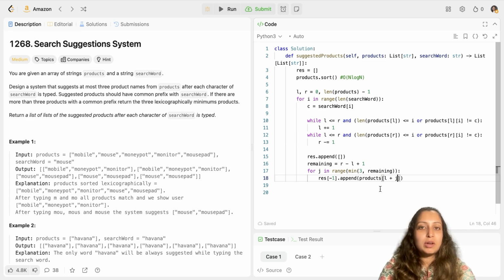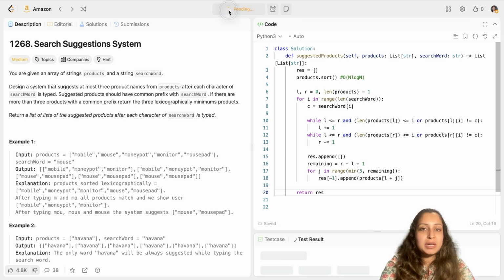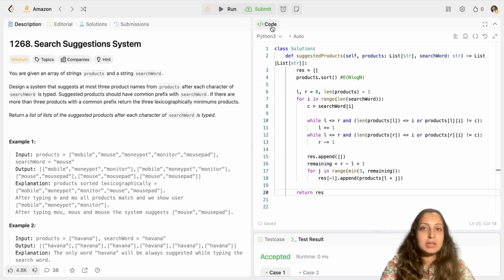First of all, it will get the first word, then the second word, and say if the number of words is only 2 that meet the criteria, then only 2 words. If the number of words meeting the criteria is 5, then it will get the top 3 words starting from the left pointer. And finally, there is nothing remaining. You can just return the result. This is your entire code. If I've not made any silly errors, it's accepted.